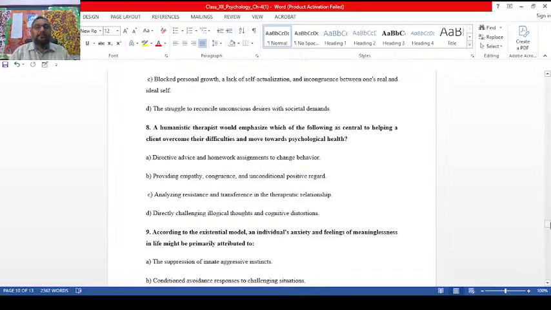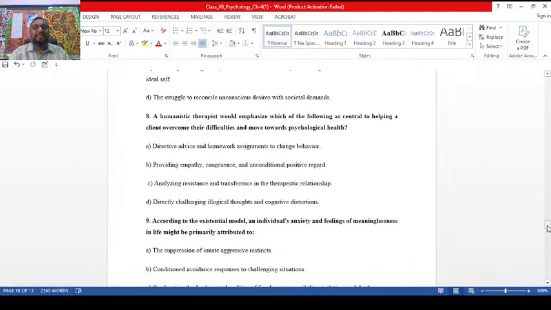Okay, eighth one. A humanistic therapist would emphasize which of the following as central to helping a client overcome their difficulties and move towards psychological health? If you see here, eighth one, B is the right answer. Empathy, congruence, unconditional regard, these are the core elements of humanistic therapy. Congruence is the balance between the real and ideal selves.